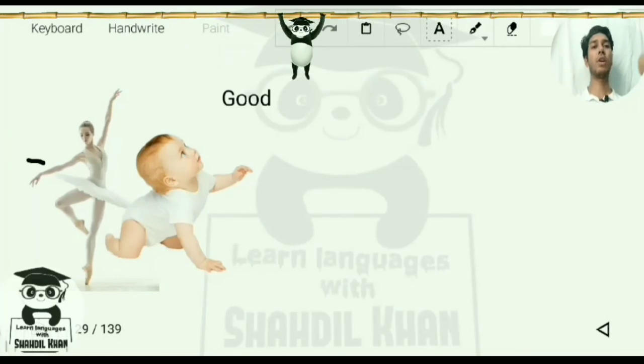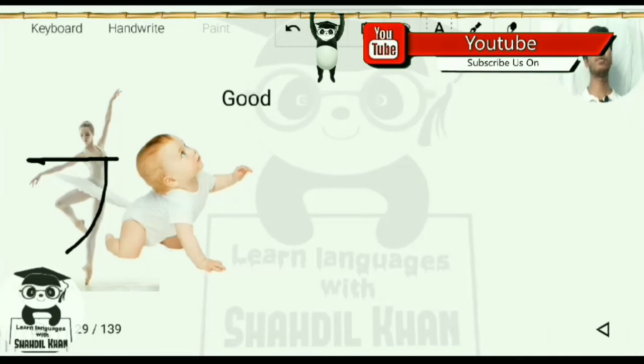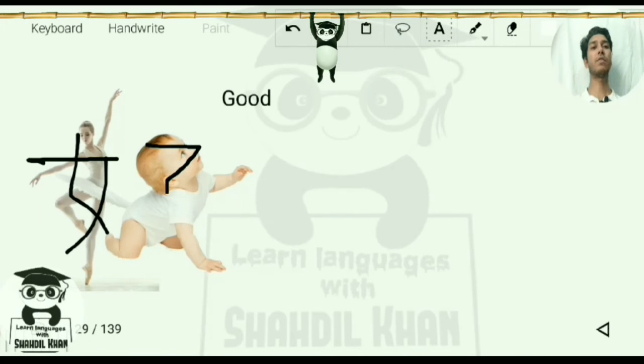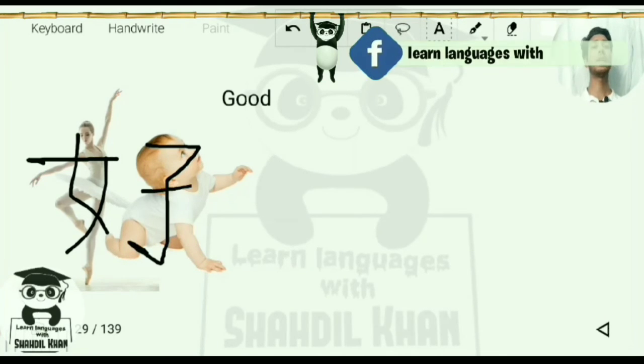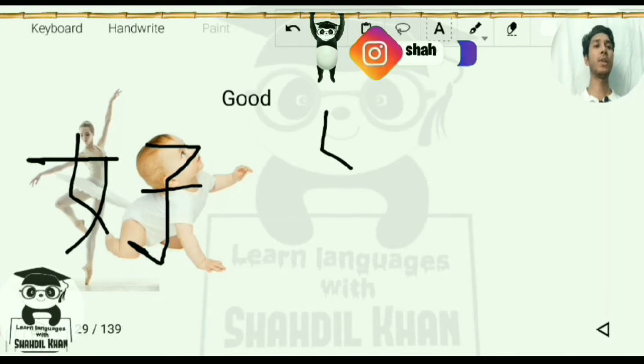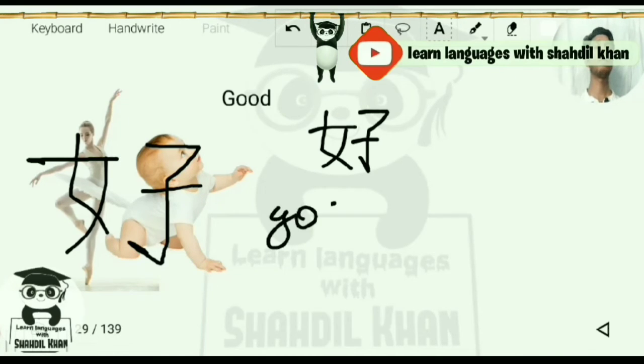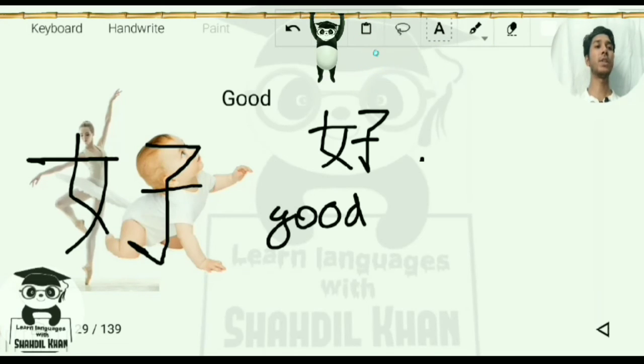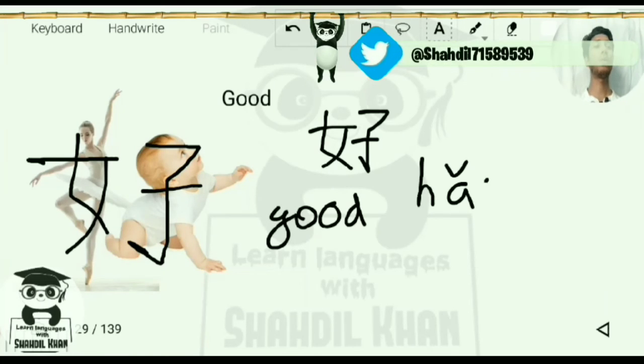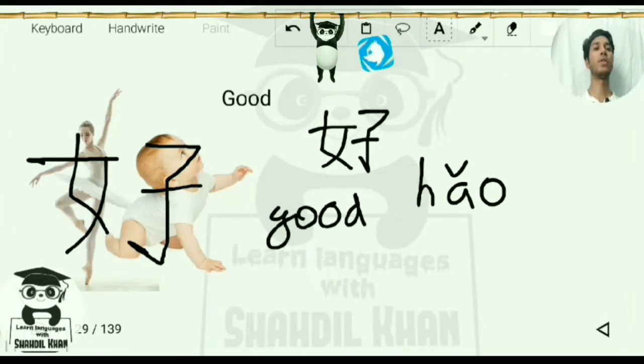So we are going to draw a character of a woman over here, like character over here, and we are going to draw a character for a child, his leg and his arm. So if you are going to write this in a condensed form, so it is going to be like this. This is a structure for woman and a child. So this means good, and the Chinese pinyin for this is how, that means good. So that represents the woman and a child. Together they have a good relationship.